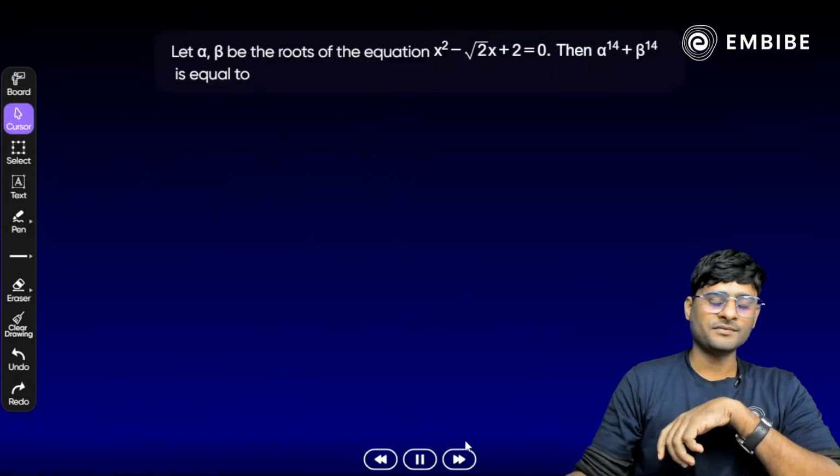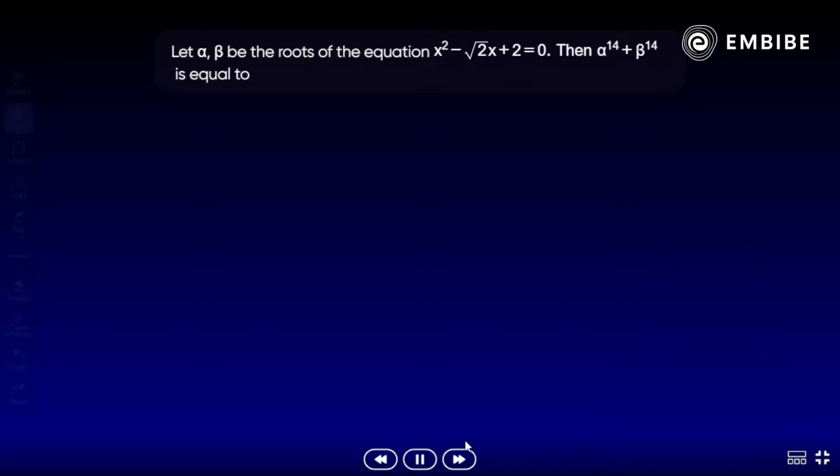All right. Question of the day, we can see that here. One of the important, excellent questions we have right now. Let alpha and beta be the roots of the equation x square minus root 2x plus 2 is equal to 0. Then find the value of alpha raised to power 14 plus beta raised to power 14 here. Okay, अगर alpha square, alpha raised to power 4 होता, कुछ ऐसा होता तो हम easily break कर लेते. Correct? Yes, cubic होता alpha cube plus beta cube, तो काफी easily break हो जाता आपसे.